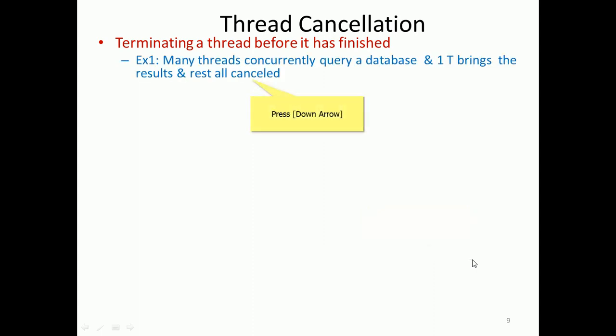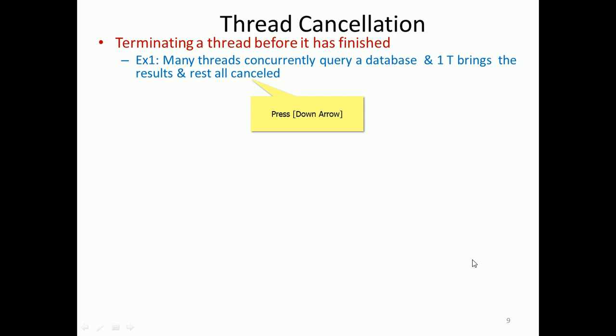Let's see the scenario in which this kind of termination of threads will happen. Consider a system writing a query to get some data from the database server.